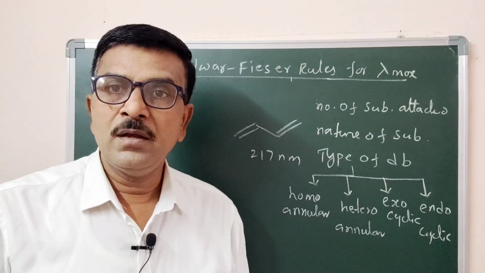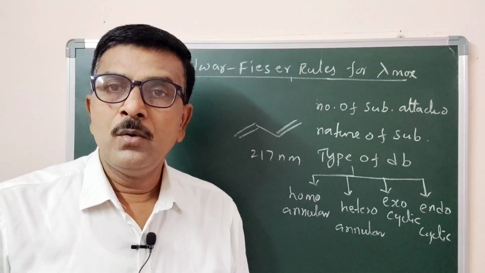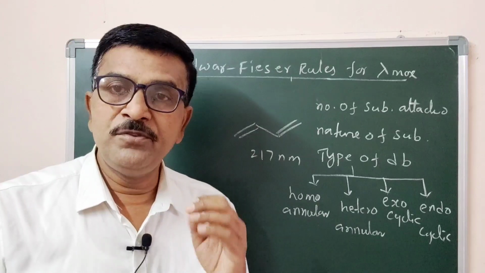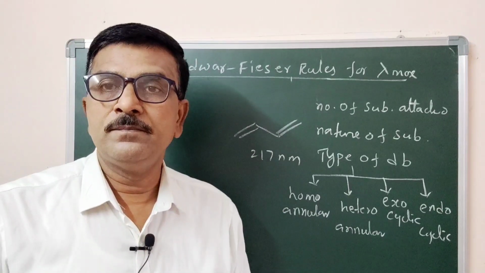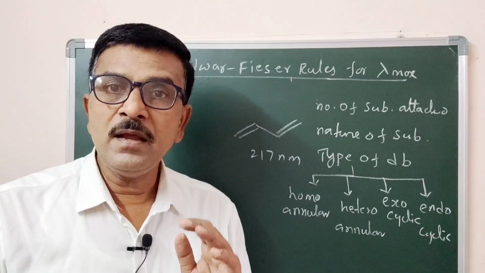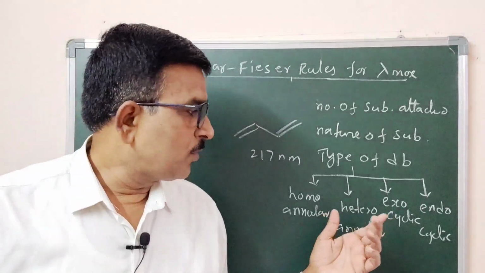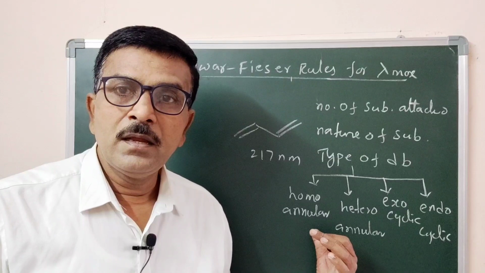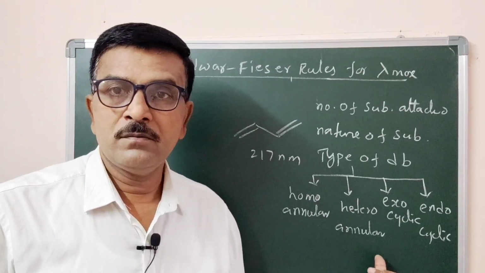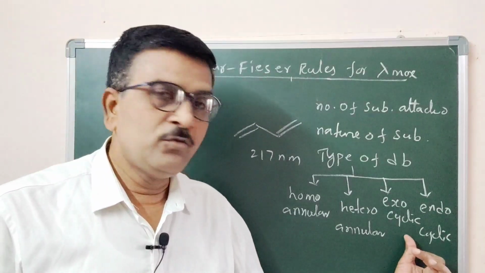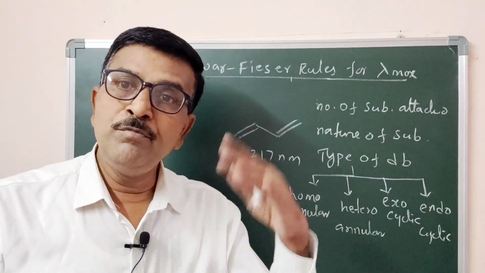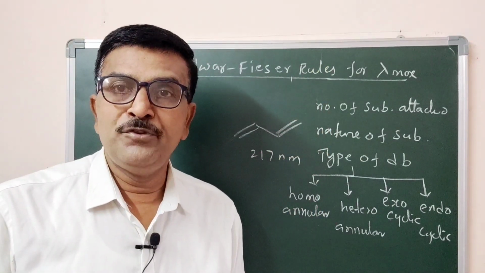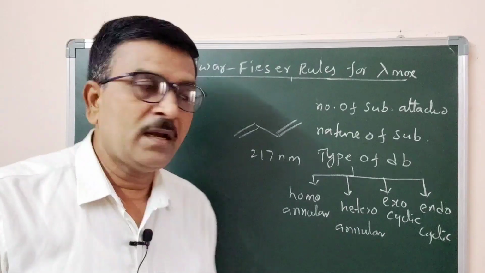These rules are applicable only for the calculation of absorption maxima of diene and triene. Now coming to study what are the homoannular, heteroannular, exocyclic double bond as well as endocyclic double bond before going to calculate absorption maxima of diene and triene.